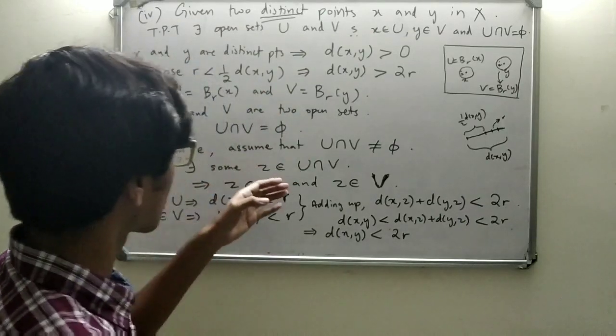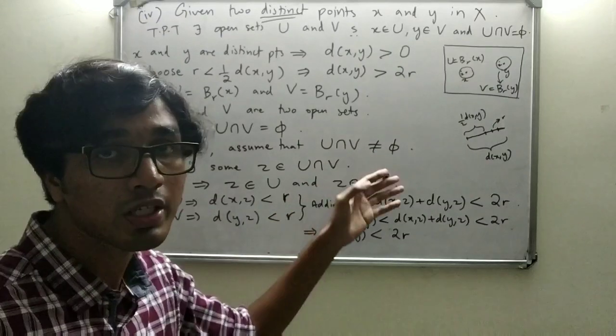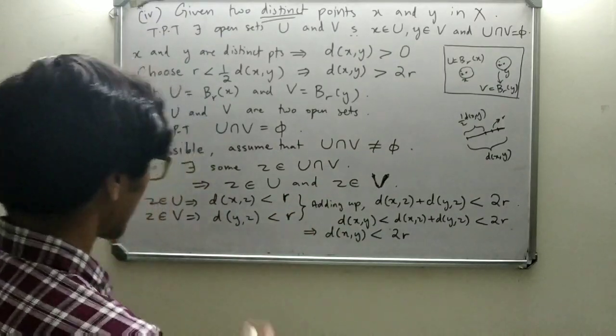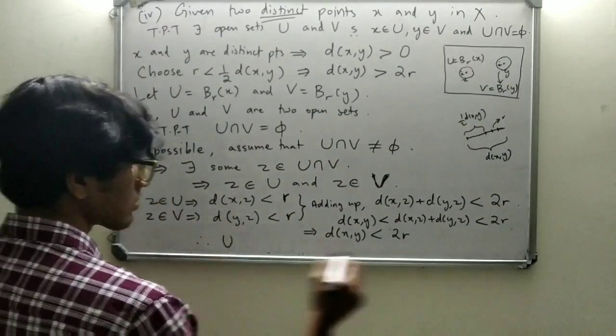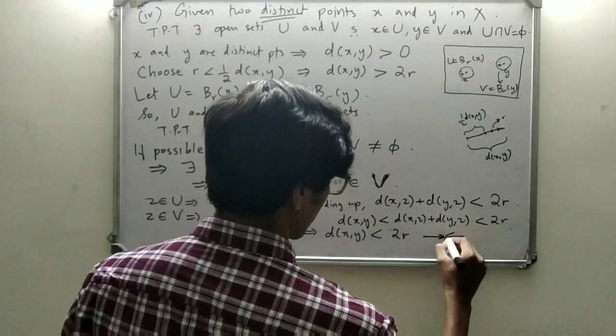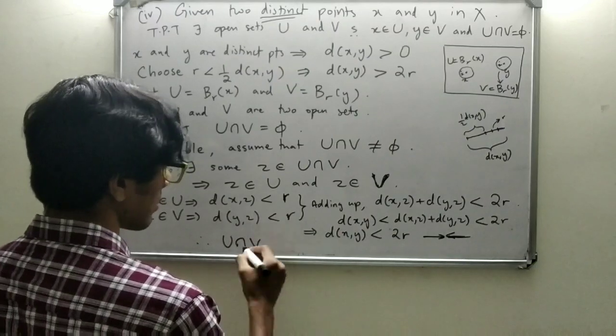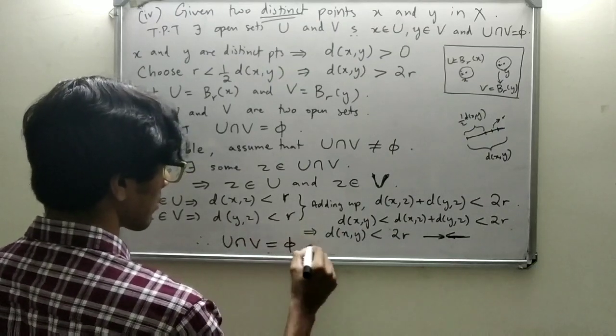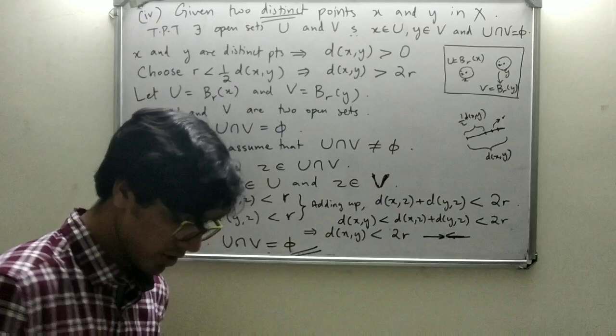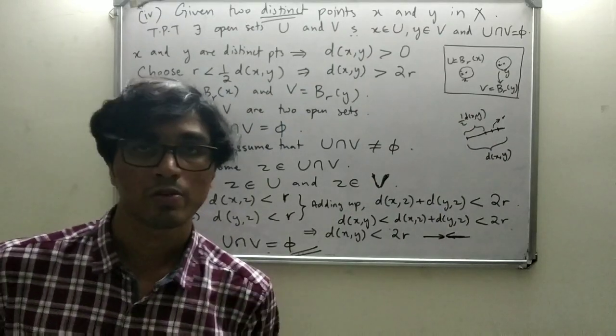So our assumption that U intersection V is non-empty is false. So this is a contradiction. Therefore, U intersection V must be empty. So, here's our proof. Thanks for watching.